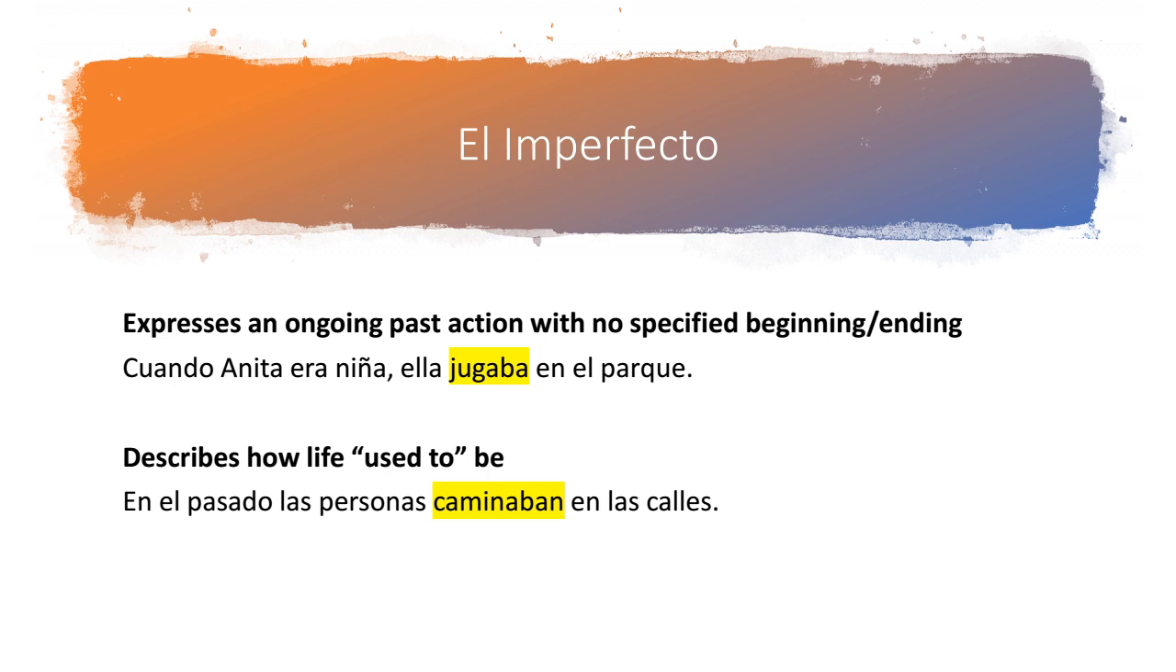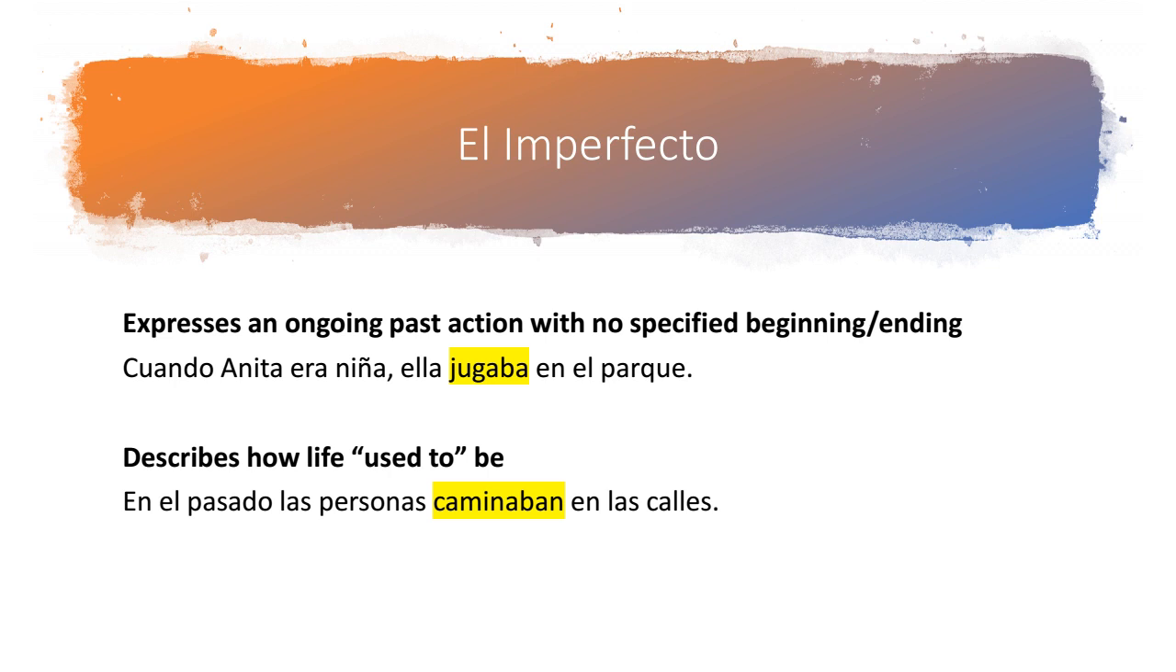Okay, so let's look at some of the uses for el imperfecto in a little bit more detail. So el imperfecto expresses an ongoing past action with no specified beginning or ending. So when we read this sentence, Cuando Anita era niña, ella jugaba en el parque. Since we see that jugar has been conjugated in the imperfect tense, we're going to know that this was an ongoing action. So Anita played in the park, a lot of different times as a child, and we don't really know when she started playing in the park or when she ended her playing in the park.